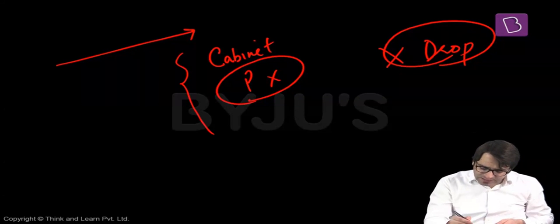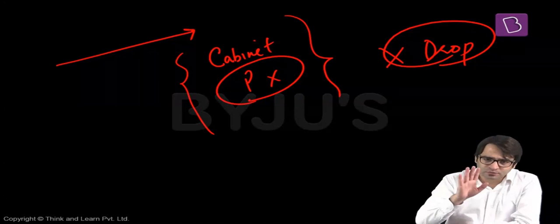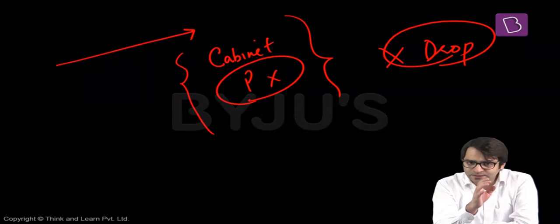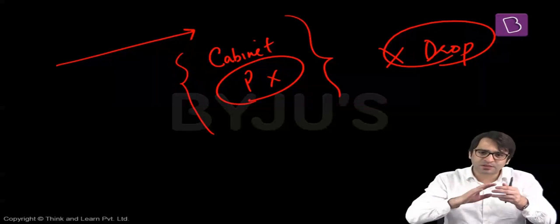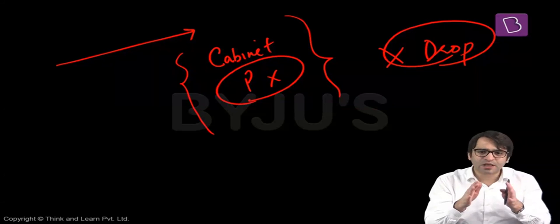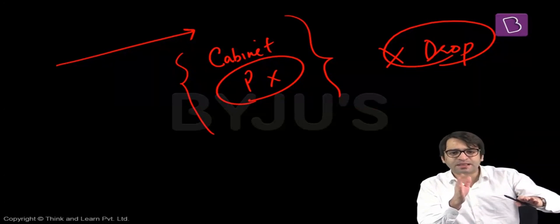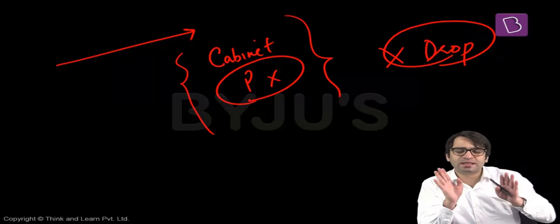Maybe this is something that you didn't understand fully. Let me recap it for you. Pocket veto. Since the Constitution does not prescribe the time limit within which the president should decide whether to sign this bill, send the bill back, or return it for reconsideration, what Gyani Zail Singh, the president of India, did was keep the bill lying in his pocket, on his desk, without taking any action on that bill.